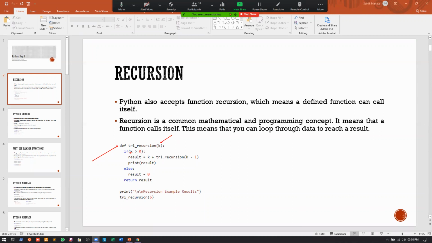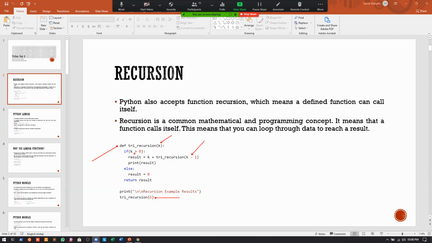And whenever the value of k is greater than 0, what we are doing is, in a variable result, we are just adding the value of k, and we are calling the function once again. Okay, calling the same function once again. Now obviously, whenever we are calling the same function once again, this k minus 1 that we are calling is actually the argument. Okay, and what this will do is, if I give the argument as 6 whenever I'm calling the function for the first time, the value of k will be 6, right?